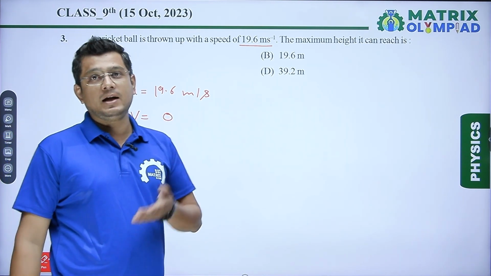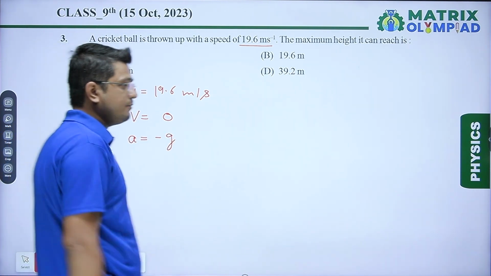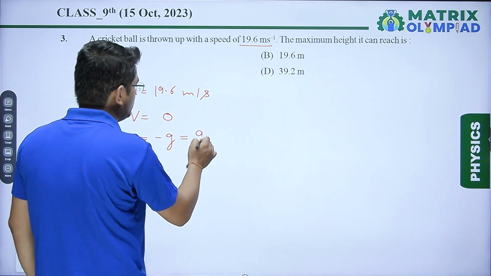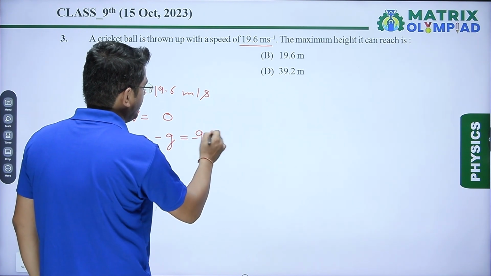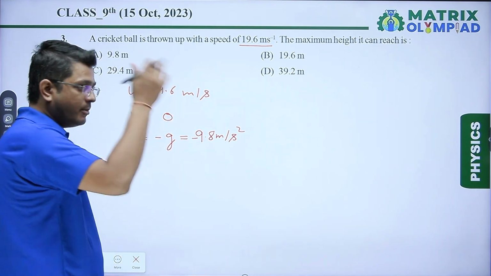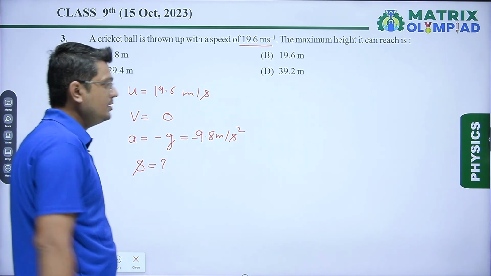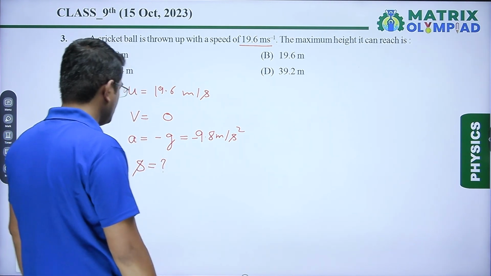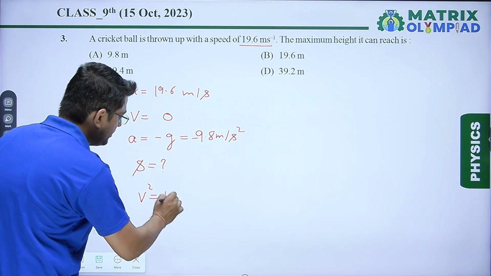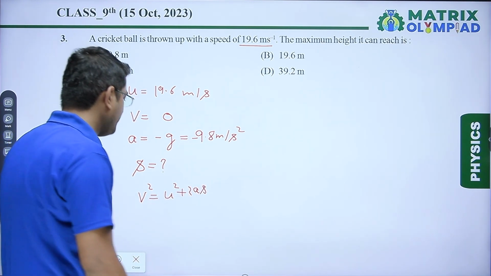As the ball is going against gravity, so its acceleration will be equal to minus g, because direction of motion is against the direction of gravity, and the value of gravitational acceleration we know that it is 9.8 meter per second square. Okay, we have to calculate the maximum height attained. That means we have to calculate the vertical displacement or vertical distance. So by using equations of motion, and specifically the third equation of motion, which is v square is equal to u square plus 2as, we have to calculate the value of s.